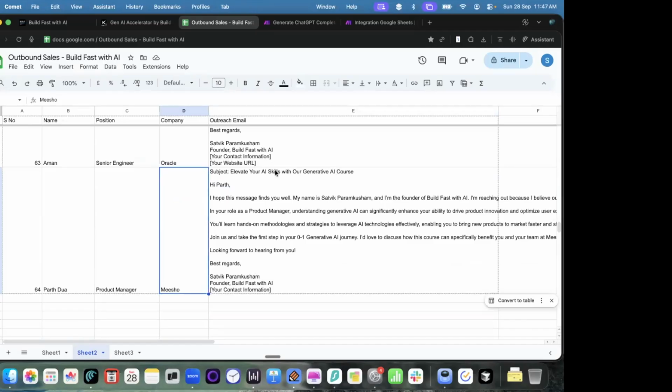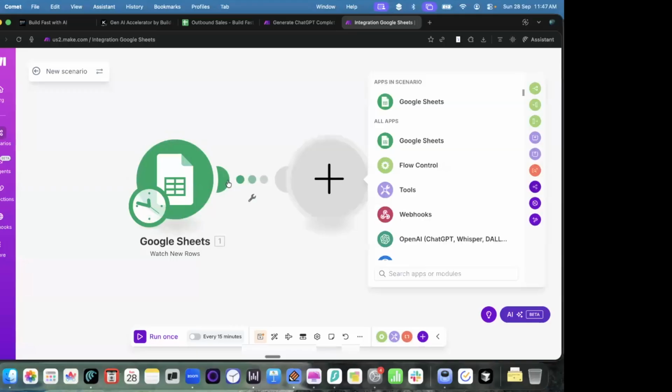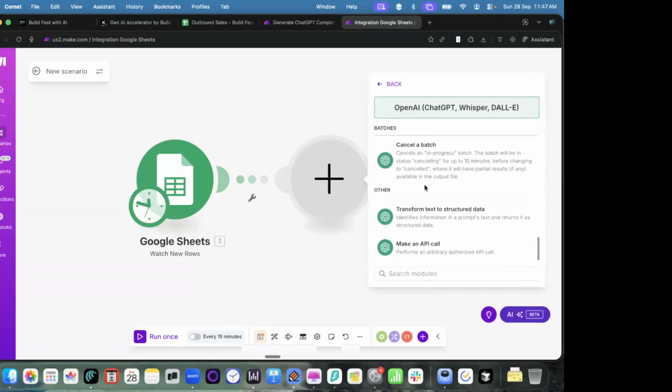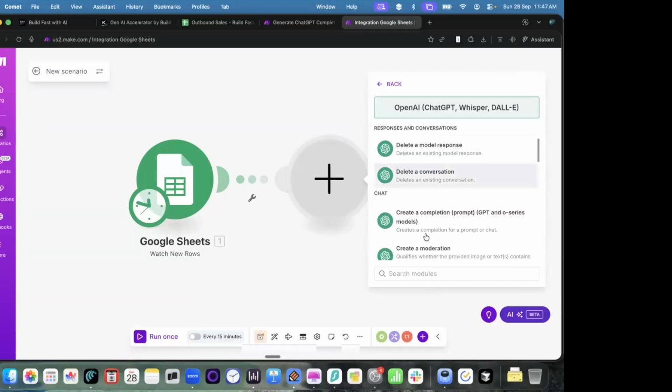So how can you do that? You can click on this, and now you need to send the new name, the new role, and the new person to ChatGPT. So I'll just click on this and choose OpenAI. Within OpenAI, again, there are a lot of things that you can build automations on. But the one thing that you need to choose is create a completion. This is the automation that you are interested in, so this is what I'll click on.